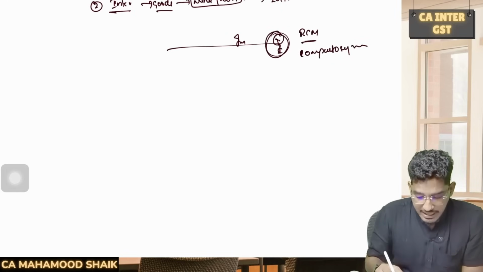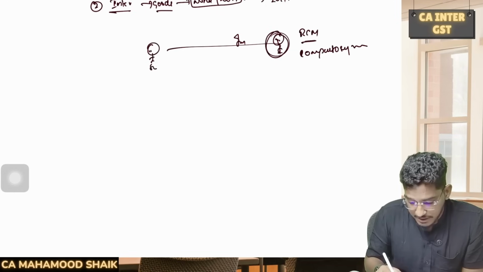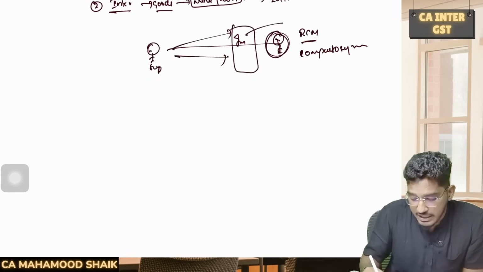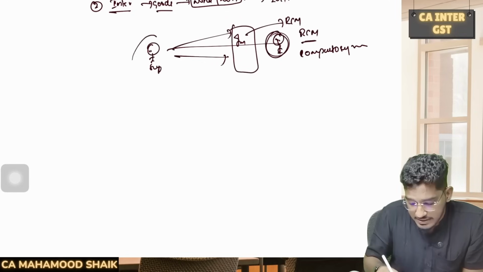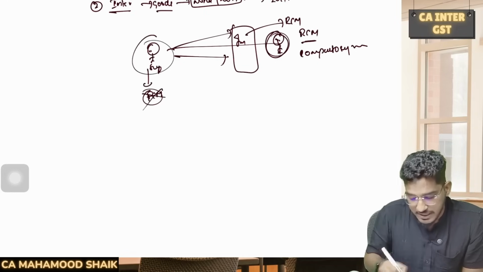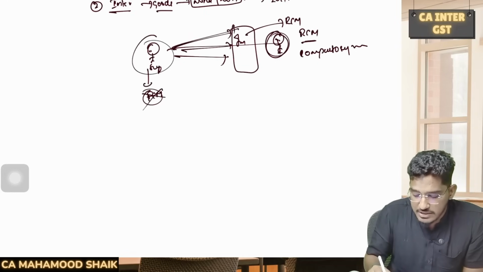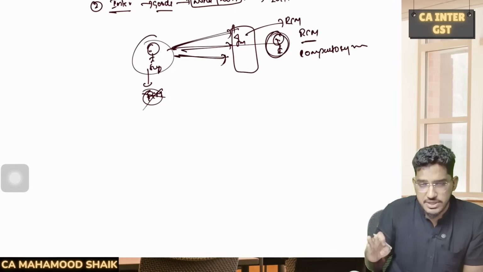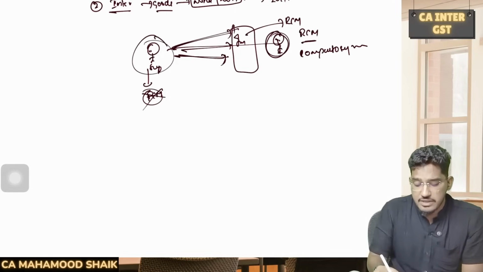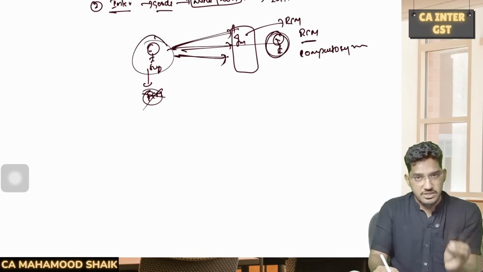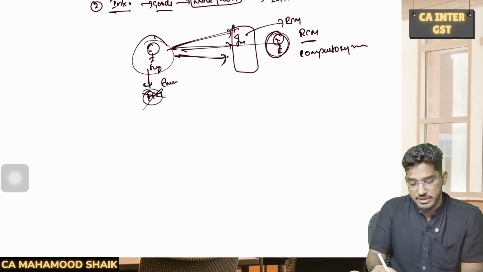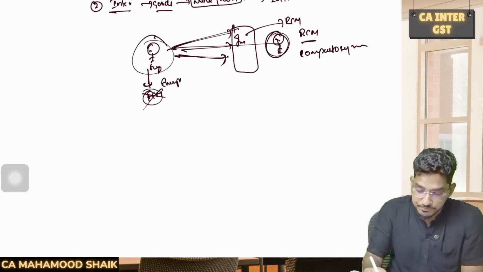Now here they have given one relaxation. Say for example, there is one supplier, he is making different supplies, but all the supplies whatever he is making, everything is getting covered under reverse charge mechanism. He is not having any such supplies which are taxable under forward charge mechanism. All the supplies whatever he is making are covered under reverse charge mechanism where the recipients are discharging the tax liability. There is not even a single supply where you are required to collect the GST and pay to the government under forward charge mechanism, then this supplier is also exempted. They have given an exemption.